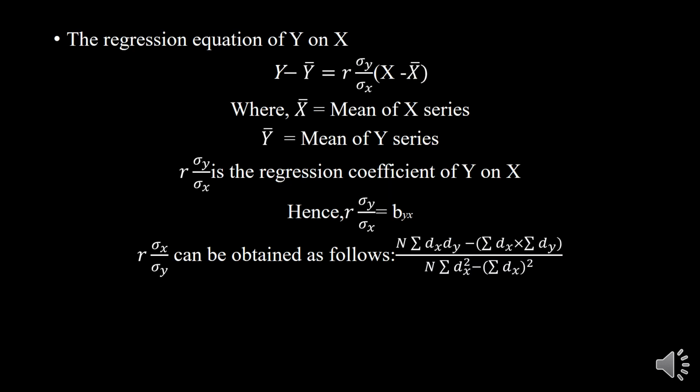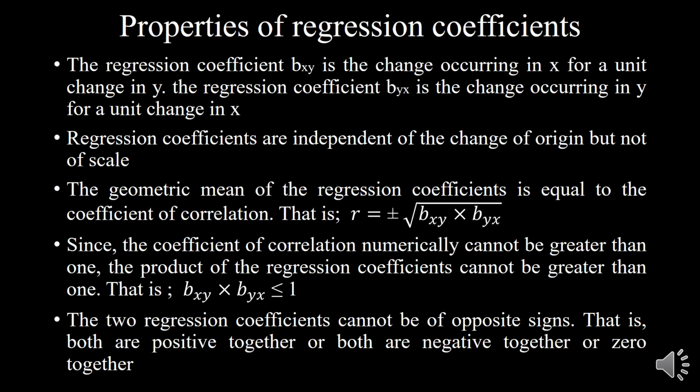For y on x, the remaining are all as it is, but the regression coefficient can be calculated with this formula, that is n into summation dx dy minus summation dx into summation dy, whole divided by n into summation dx square minus summation dx whole square. So this formula can be used for the purpose of calculating the regression coefficient.